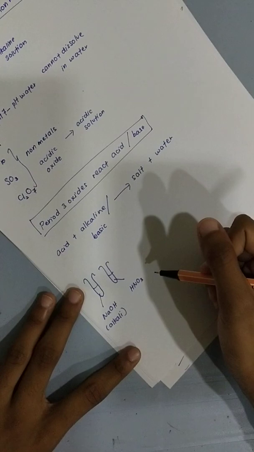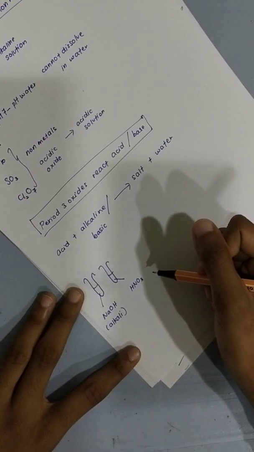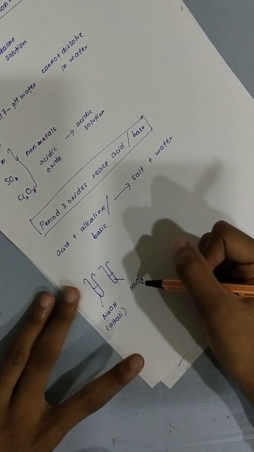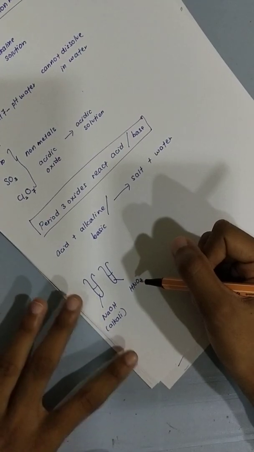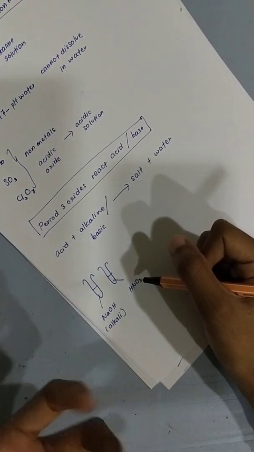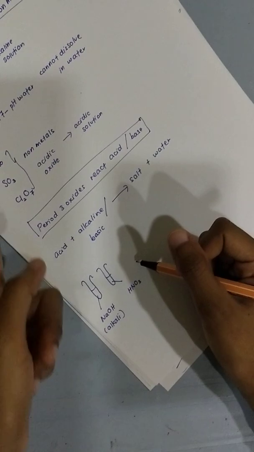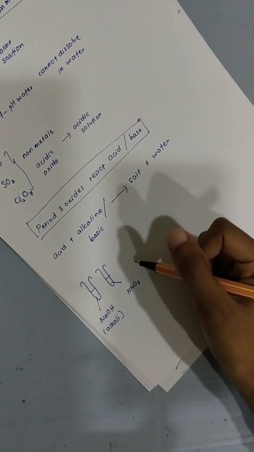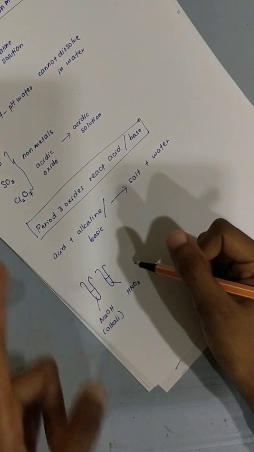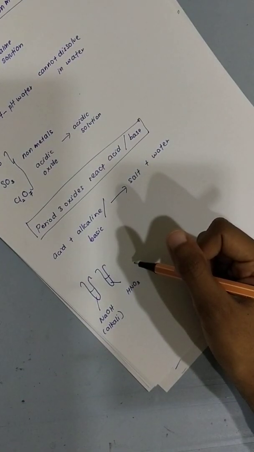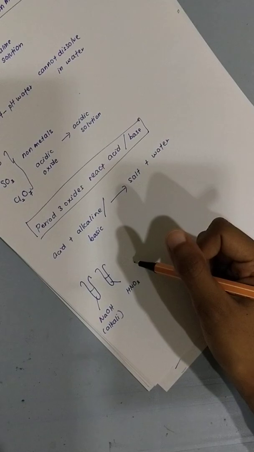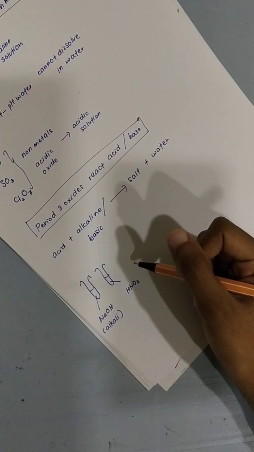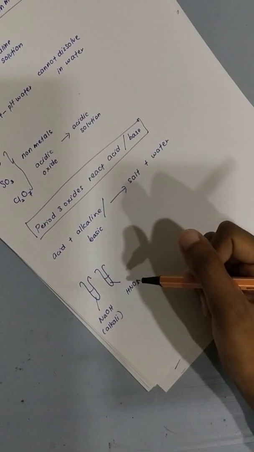You can only use nitric acid. Why can't you use hydrochloric acid? Because it will form some precipitate, some solid, like a lump. Same goes for sulfuric acid. That's why you are not using those 2 acids, you are using nitric acid.